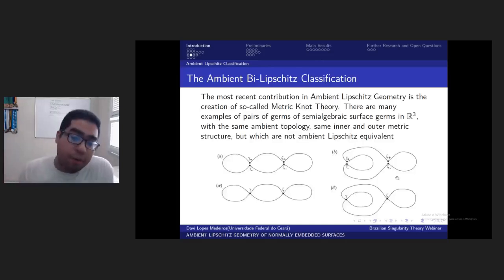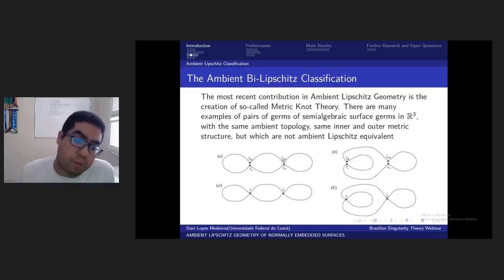For example, you can take these two sets, A and B, and by the result of Sampaio, you can see that the tangent cone of structure A is this one, and the tangent cone of structure B is this other one here. And then the two sets are ambient topologically equivalent. They are outer bilipschitz equivalent.